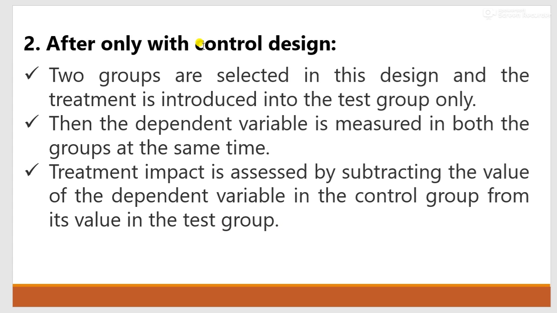So here there will be two groups and the treatment is introduced to the test group only. In the control group we don't have to give any treatment. We give the treatment to the test group or experimental group. The dependent variable is then measured for both groups, that is, the test group and the control group. The treatment impact is assessed by subtracting the value of the dependent variable in the control group from its value in the test group.